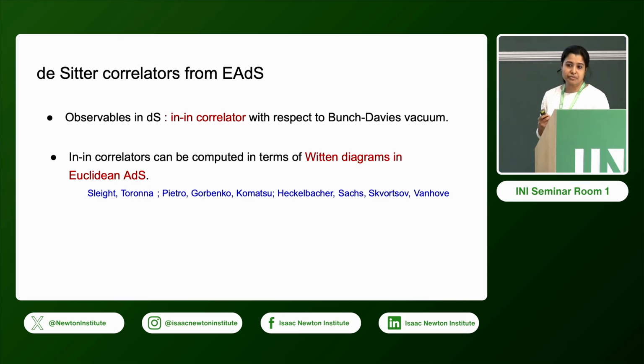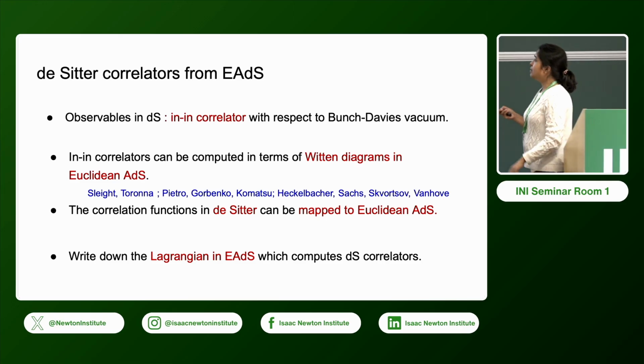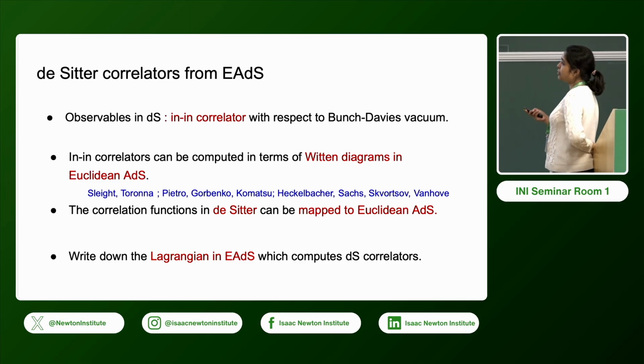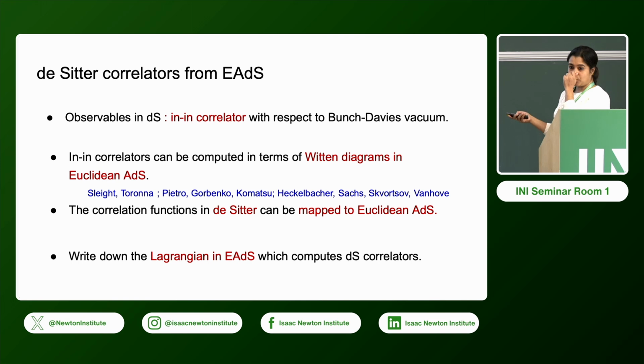So we will make use of this, and we map these correlation functions in de Sitter to Euclidean AdS. So let's begin by writing down the Lagrangian in Euclidean AdS which computes this de Sitter correlator at late time.